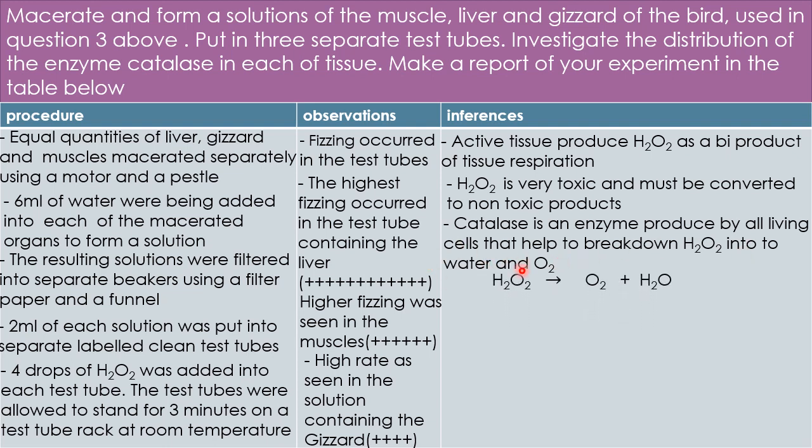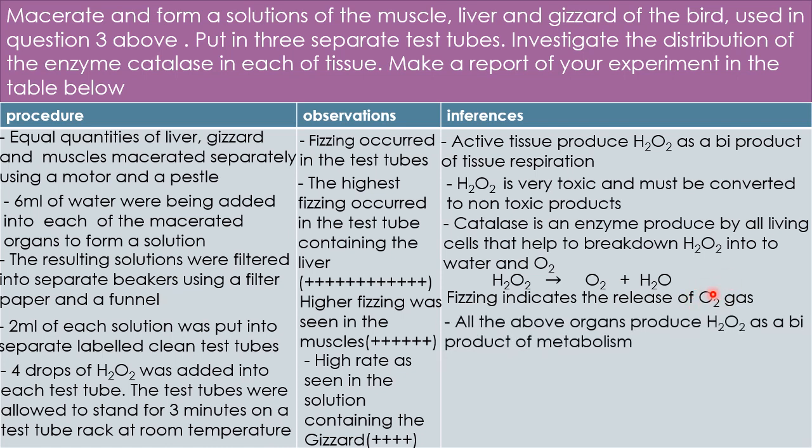So let's have the equation. We have hydrogen peroxide being broken down into oxygen and water. Good. I don't think the equation is balanced. Let's see. Okay, we just need to add a 2 here, friends. If we add a 2 in front of this hydrogen peroxide and also add a 2 in front of water, I believe everything will be good, right? Good. That will solve it. Then friends, fizzing indicates the release of oxygen gas.